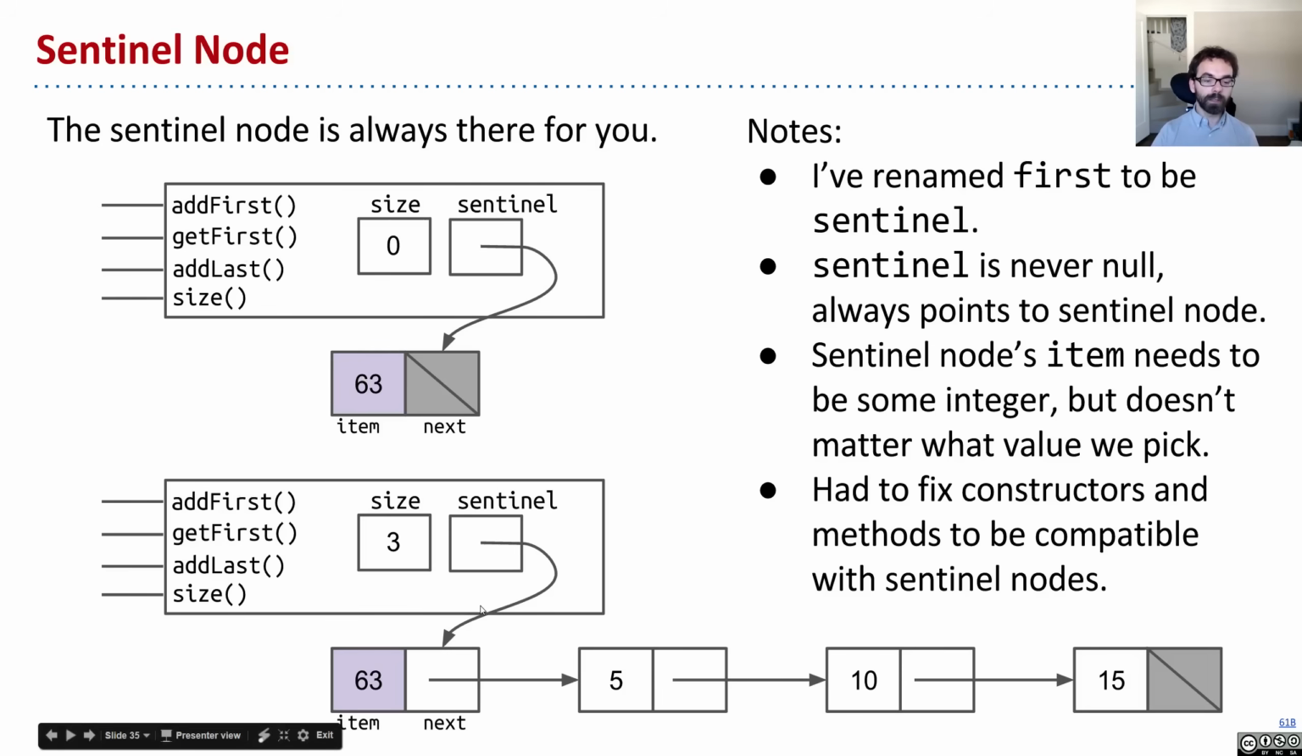And then as we wrote our code and looked through each of our constructors and methods, we had to make sure everything was compatible with our sentinel nodes. And ideally, you would have done this from the beginning, so it wouldn't feel quite so haphazard. It wouldn't be a bunch of minor changes that we're making all at once.